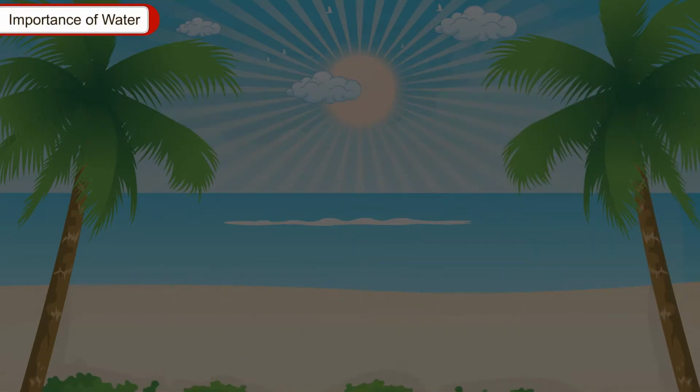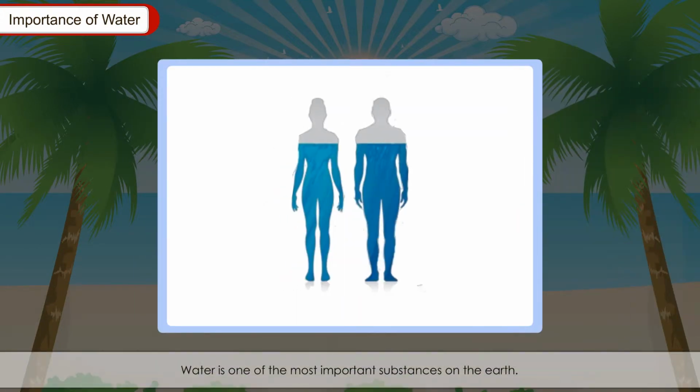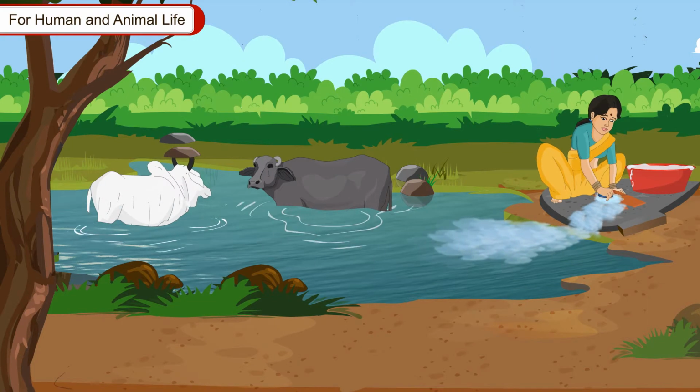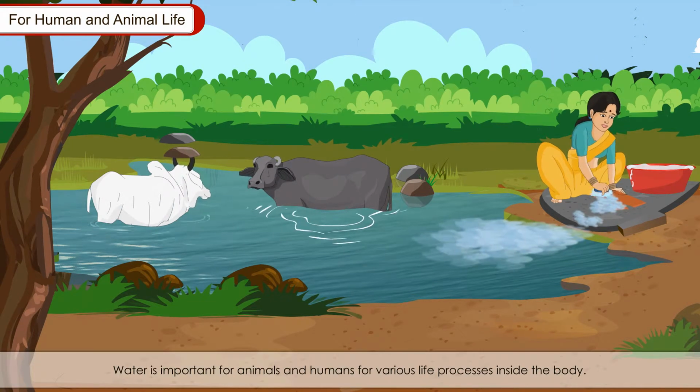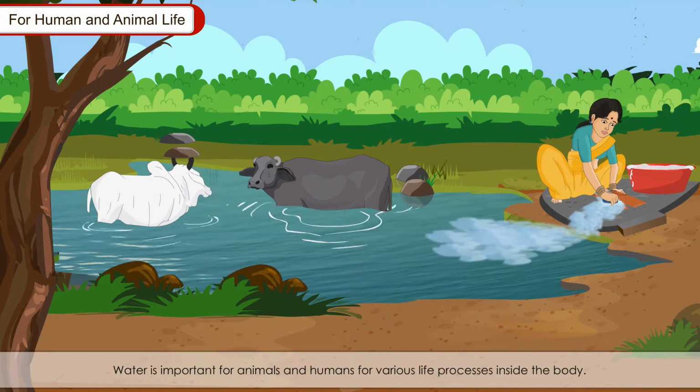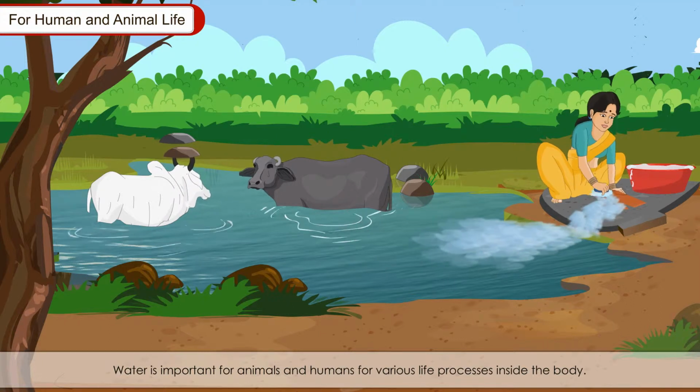Importance of water. Water is one of the most important substances on the earth. All plants and animals must have water to survive. If there is no water, there would be no life on earth. Water makes up more than 2/3 of human body weight. For human and animal life, water is important for various life processes inside the body.